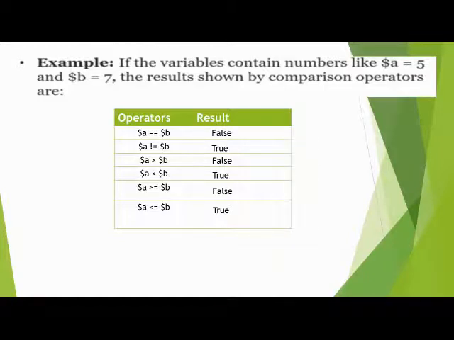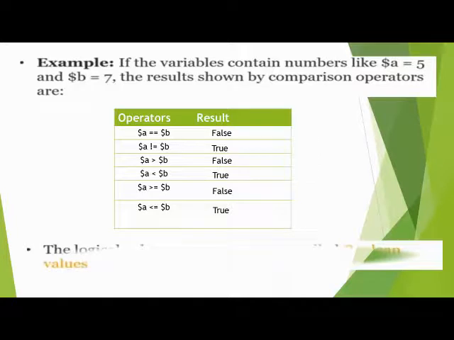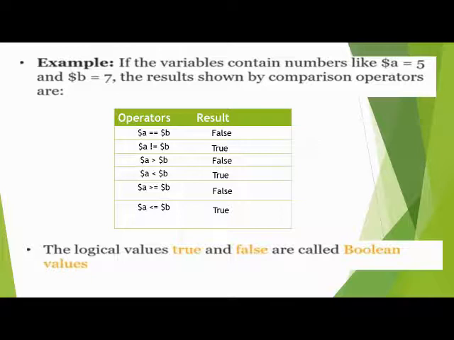Now, here, when we see true and false, the logical values true and false are called Boolean values. What are Boolean values? The logical values true and false are called Boolean values.